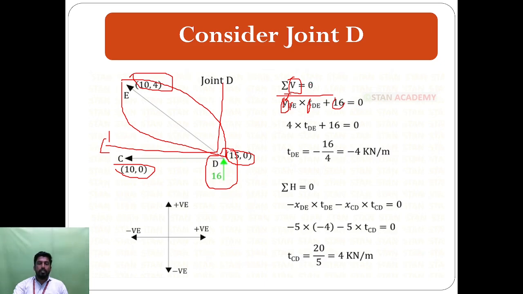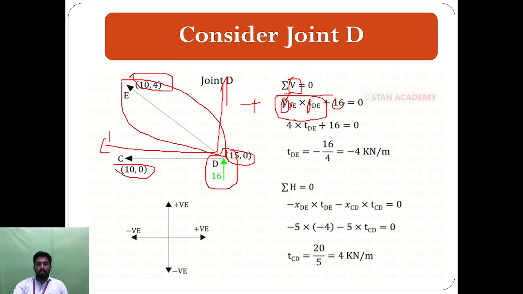So the summation of V is equal to 0, the sum of the vertical forces. So y into DE into TDE plus 16, since the force acts in the upward direction, which we consider positive, equals 0.